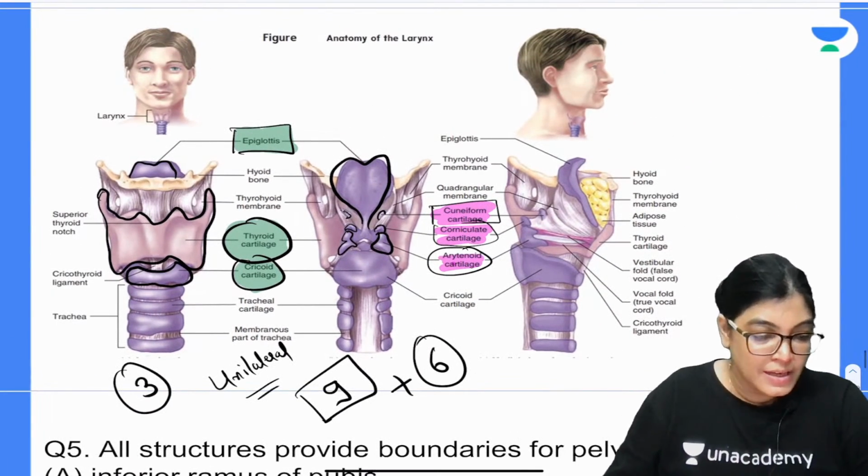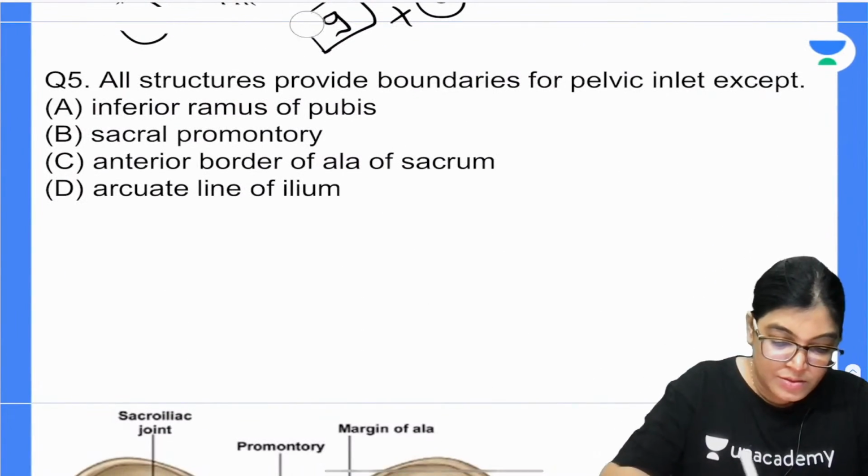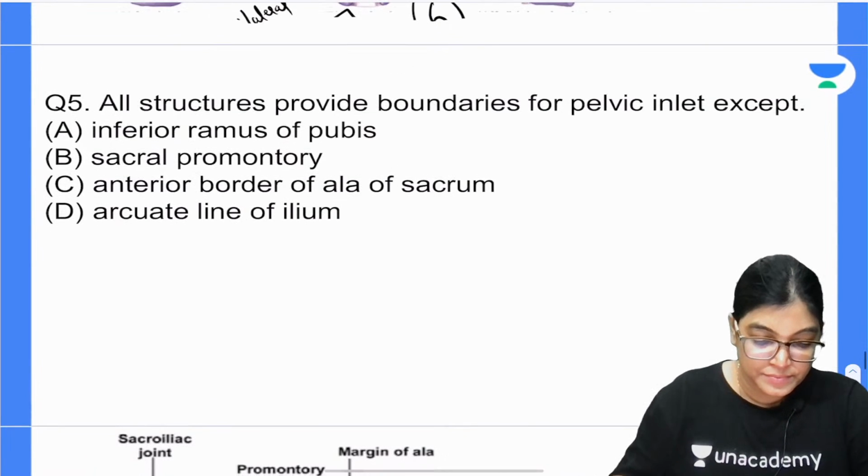9 cartilages. Let's move on to question number 5th. All the best. Mark the correct answer.